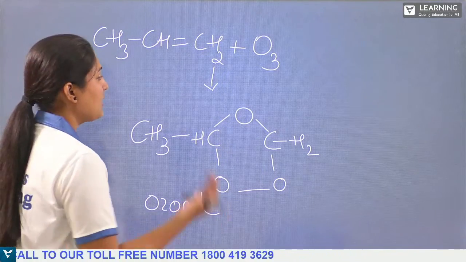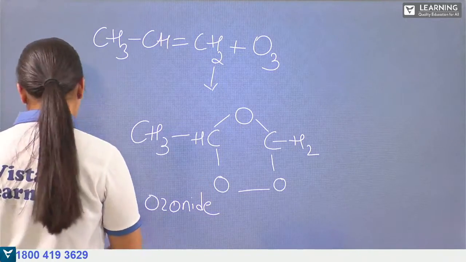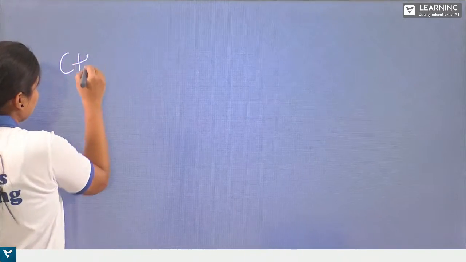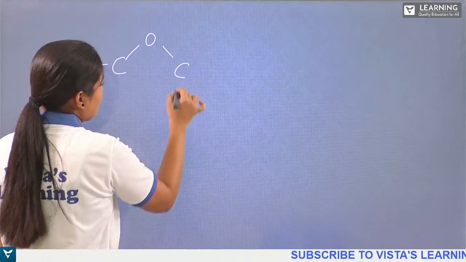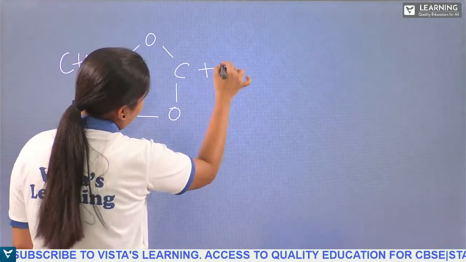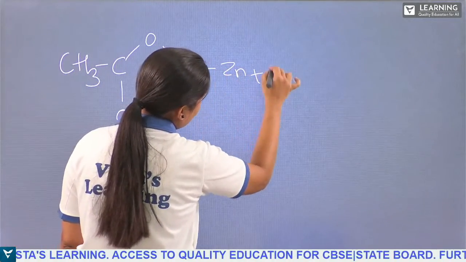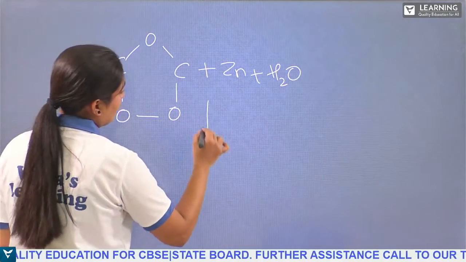The next step is this. This is reacting with zinc in the presence of water. So how to write that? As we know, this is formed, right? So when this has been formed and reacts in the presence of zinc and water, what do you get?